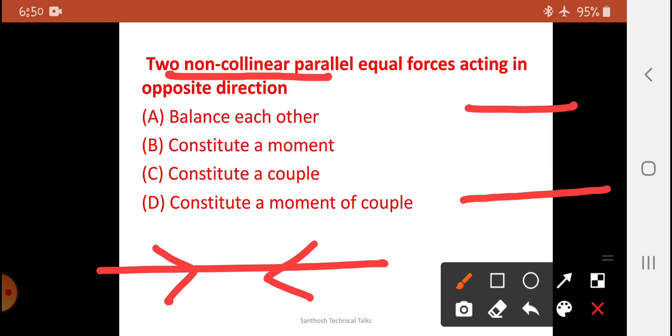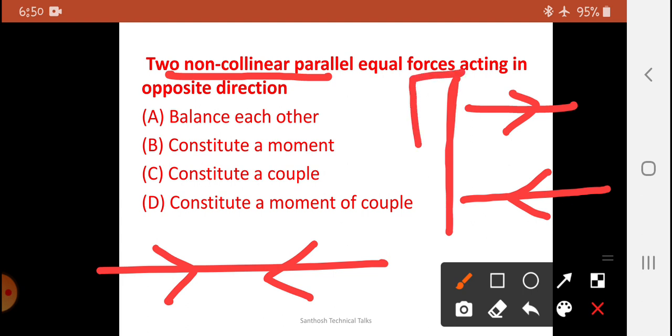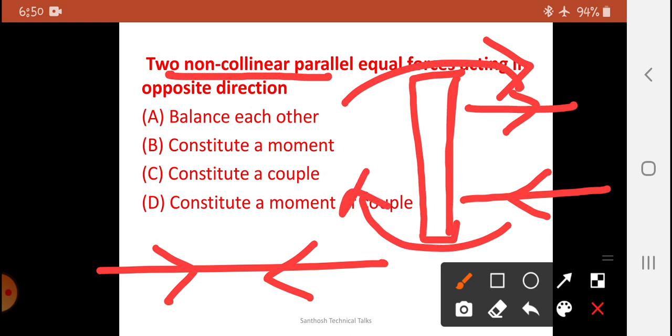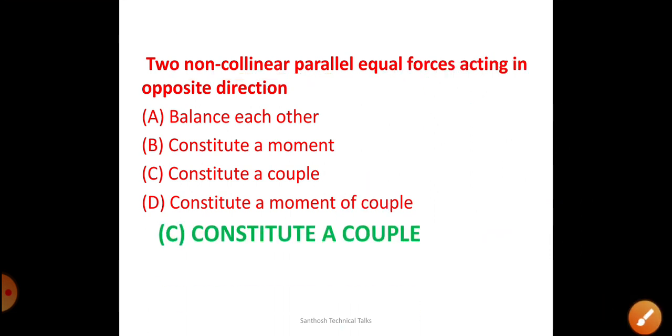So two forces acting in opposite directions. This should be in this direction, and this should be in this direction. What will happen if it is acting on a body? If it is acting on a body, it constitutes a couple. So that is the answer.